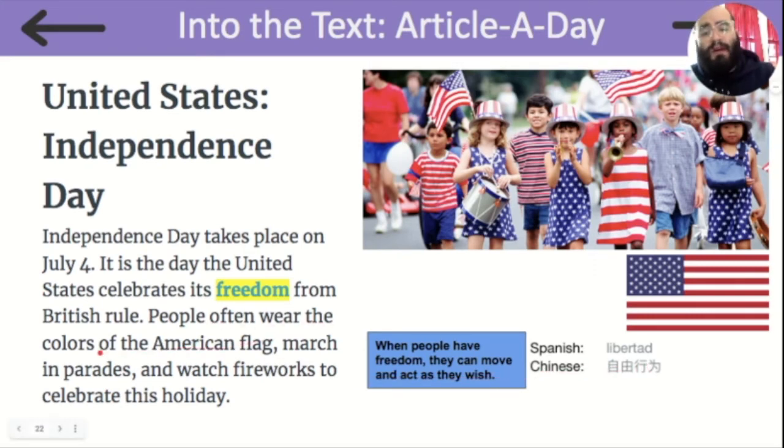People often wear the colors of the American flag, march in parades, and watch fireworks to celebrate this holiday. And here we see a group of kids wearing the American flag and marching in a parade.